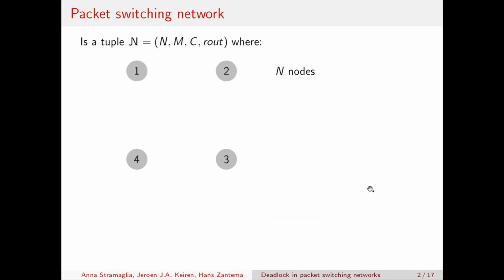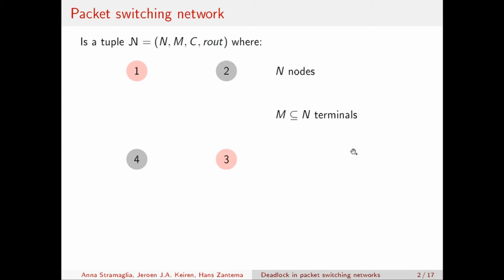Now I would like to introduce what a packet switching network is. It is a four tuple composed of a finite set of nodes, a finite set of terminals, a finite set of channels, and a routing function. We see here an example of four nodes, and I will highlight these normal nodes in gray color for the presentation. They are labeled with integers so that we can refer to them. Then there is the set of terminals, which is a subset of the set of nodes, and we indicate these terminals with this pink color.